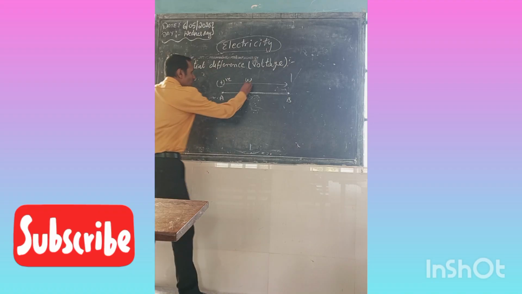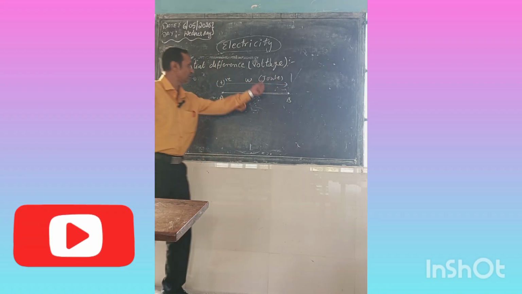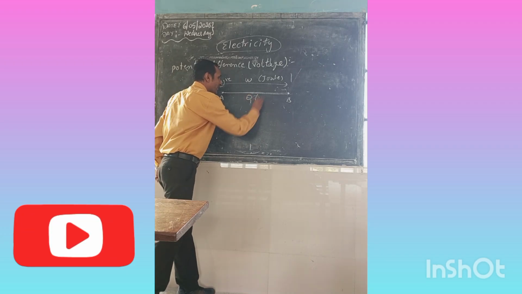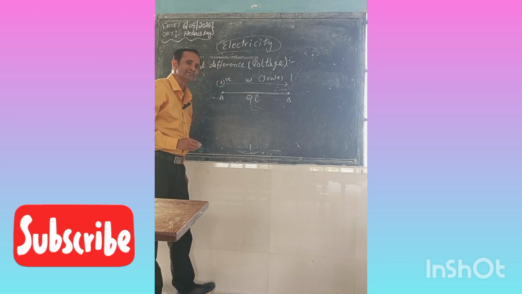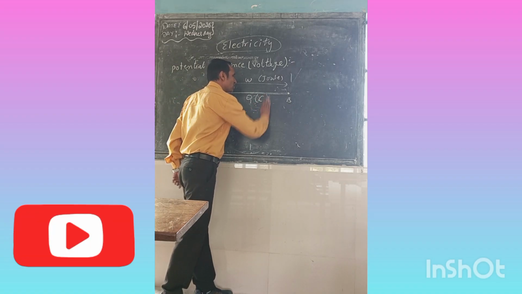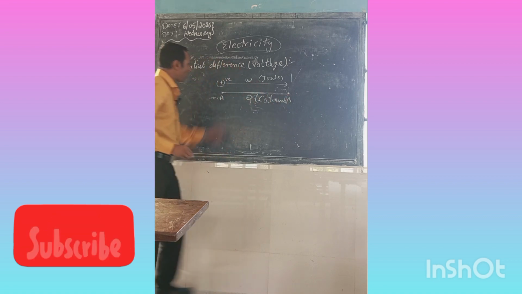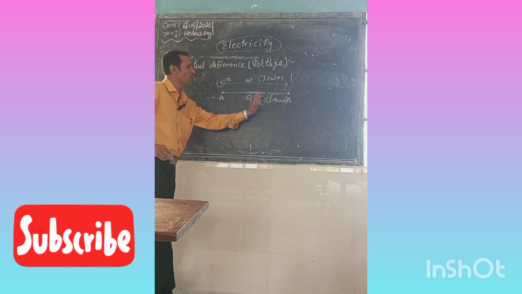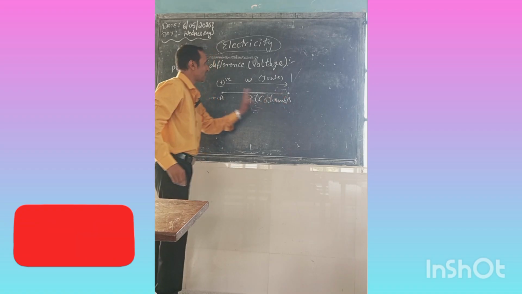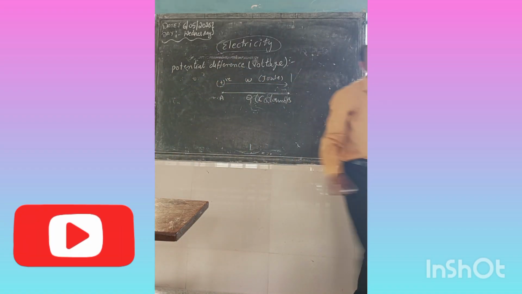The SI unit of work done is called the joule. And Q, the charge, you already know its SI unit. Yes, it is correct, it is called the coulomb. So how much work is done to bring a charge from one point to another point is called the voltage or potential difference.